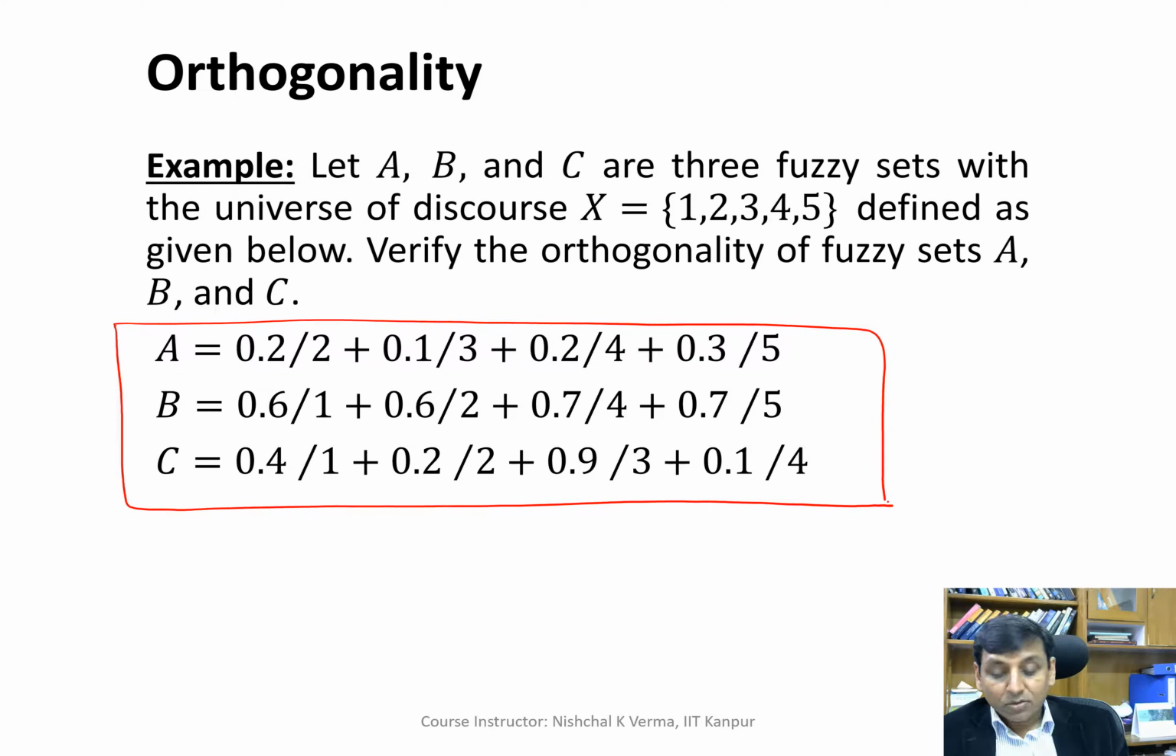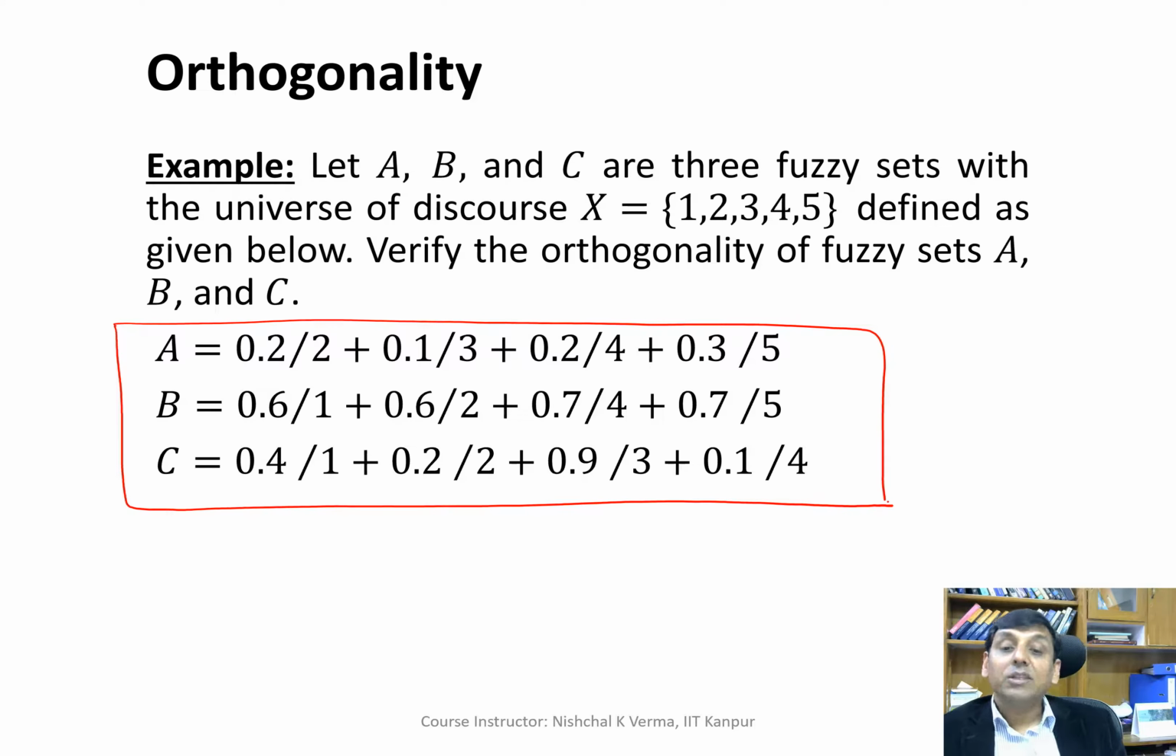We have a discrete fuzzy set A, 0.2/2 plus 0.1/3 plus 0.2/4 plus 0.3/5. We have another fuzzy set B, which is 0.6/1 plus 0.6/2 plus 0.7/4 plus 0.7/5. The fuzzy set C that we have is 0.4/1 plus 0.2/2 plus 0.9/3 plus 0.1/4.